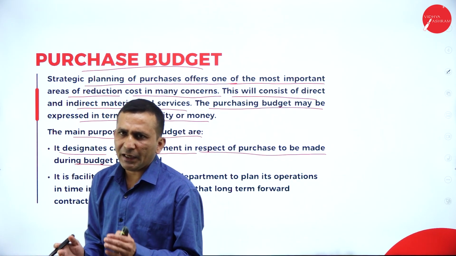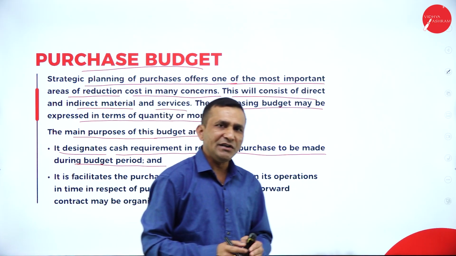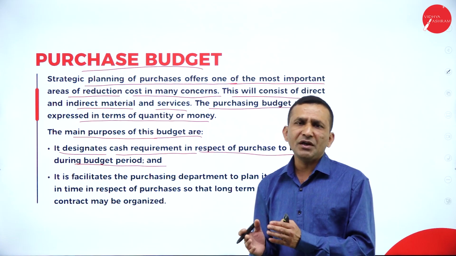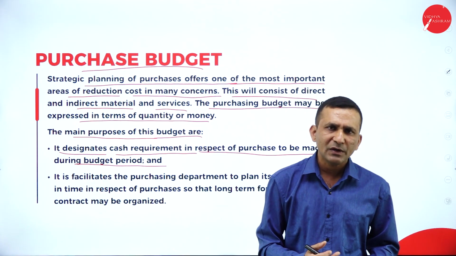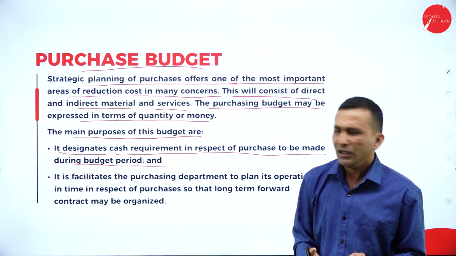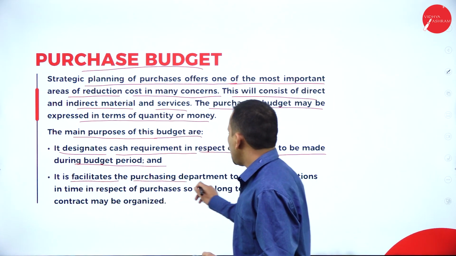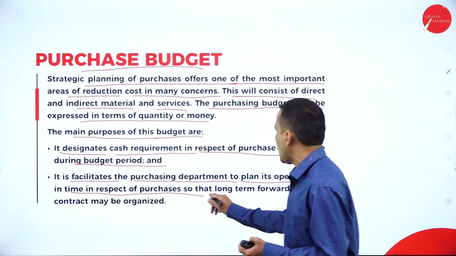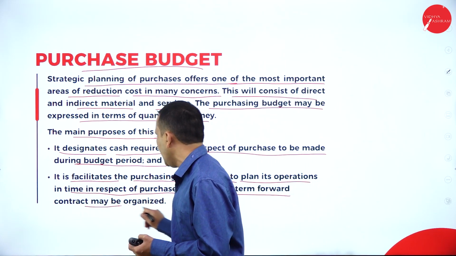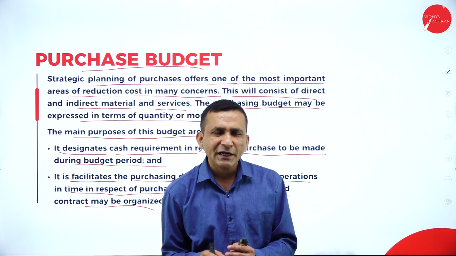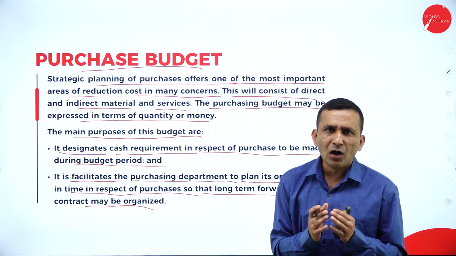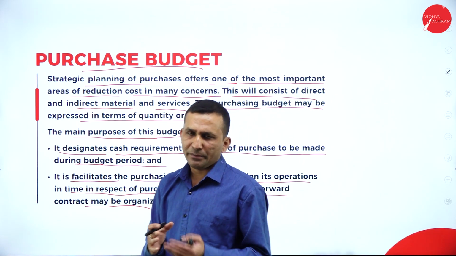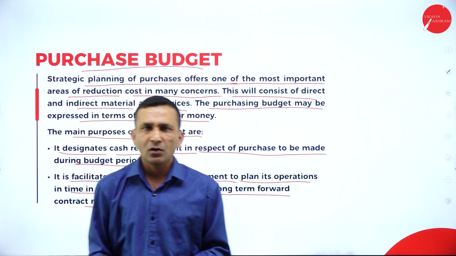So if you are taking any steps to go for production or to meet the market demand, the sales department and the production department communicate with the purchase department, and only then do they start purchasing, so they start producing the product. So it facilitates the purchasing department to plan its operations in time in respect of purchases, so that long-term forward contracts can be organized. Suppose you are expecting demand, usually on a normal basis, and all of a sudden you are expecting more demand. Obviously the purchase department needs to be alerted to purchase the raw material.